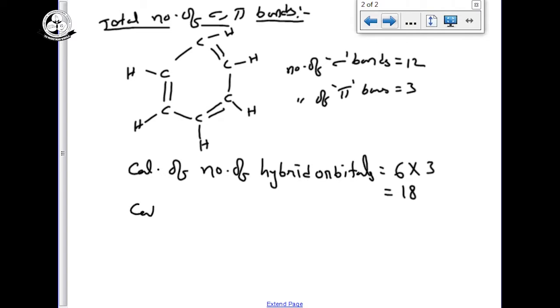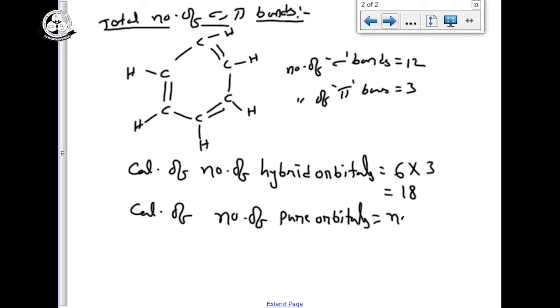Now how to calculate the number of pure orbitals, or unhybridized orbitals?